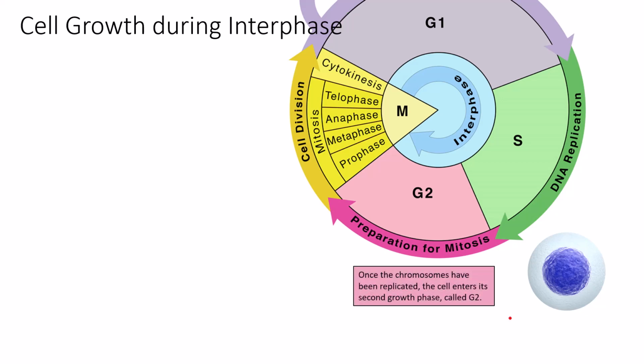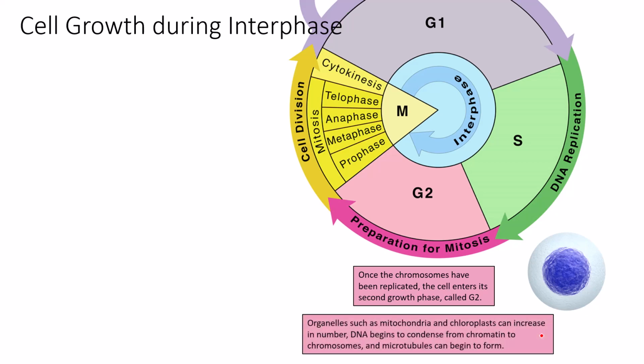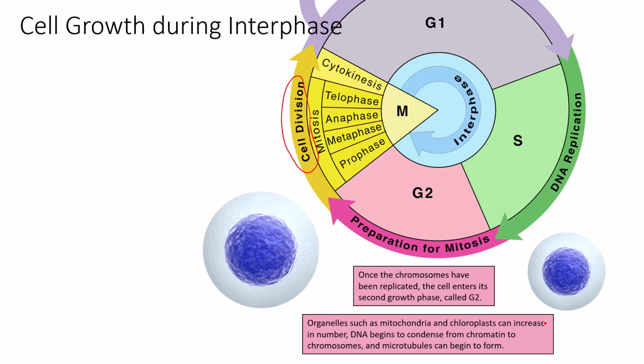Once the chromosomes have been replicated, the cell enters its second growth phase called G2. Organelles such as mitochondria and chloroplasts can increase in number. DNA begins to condense from chromatin to chromosomes, and the microtubules can begin to form. All of those things have to happen in preparation for the cell division phase, which is mitosis, and the cell again gets physically larger on its way to M phase.